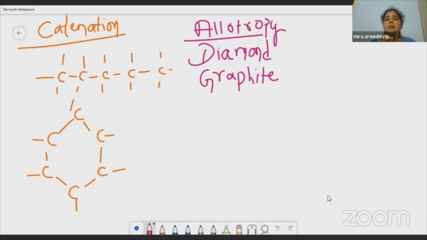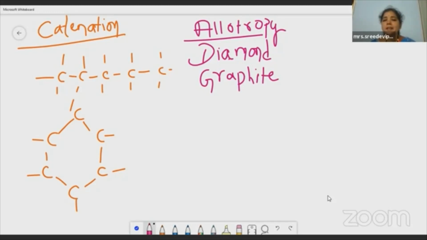Looking externally, they will look different. They will have different external appearance. The physical appearance may be different, but the chemical composition is the same. Both of them contain carbon, but diamond is very precious and rare.